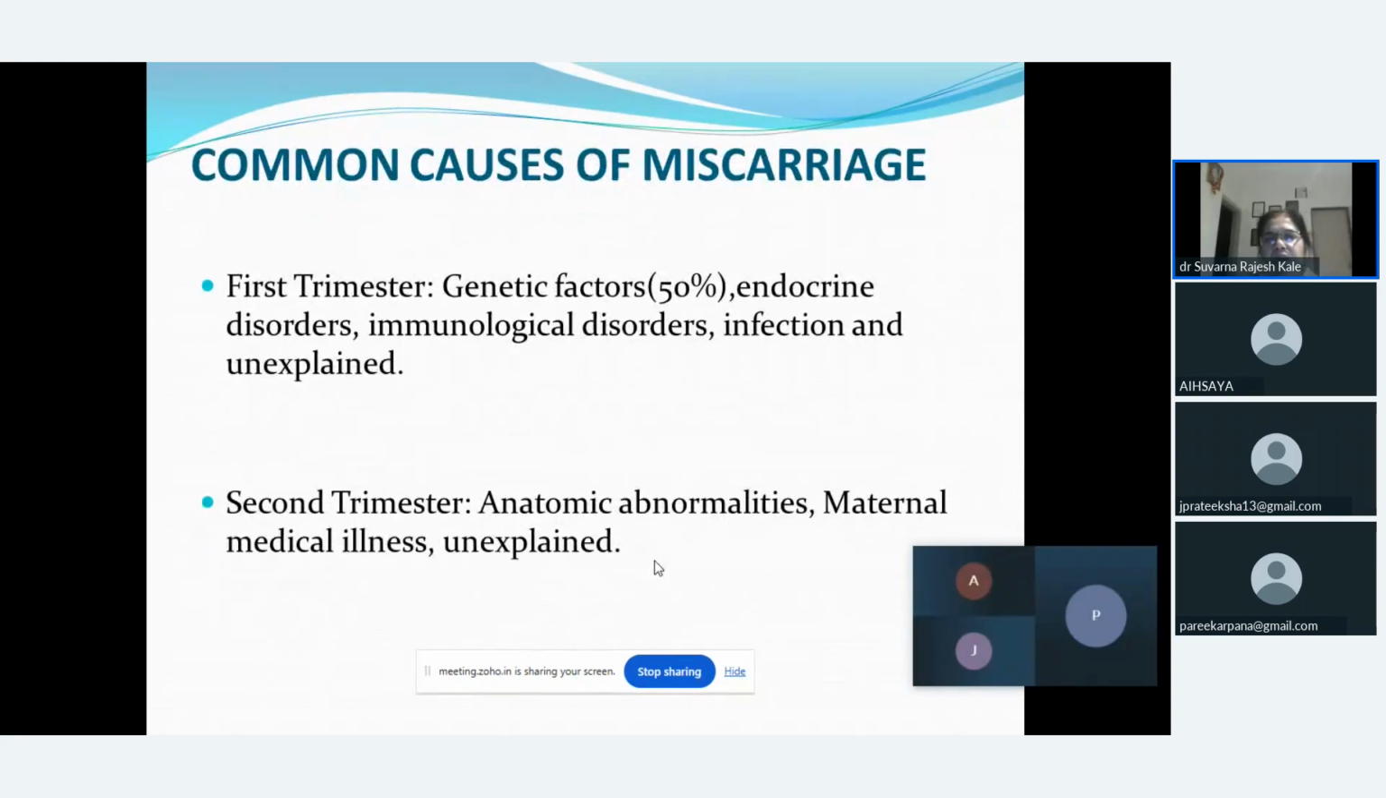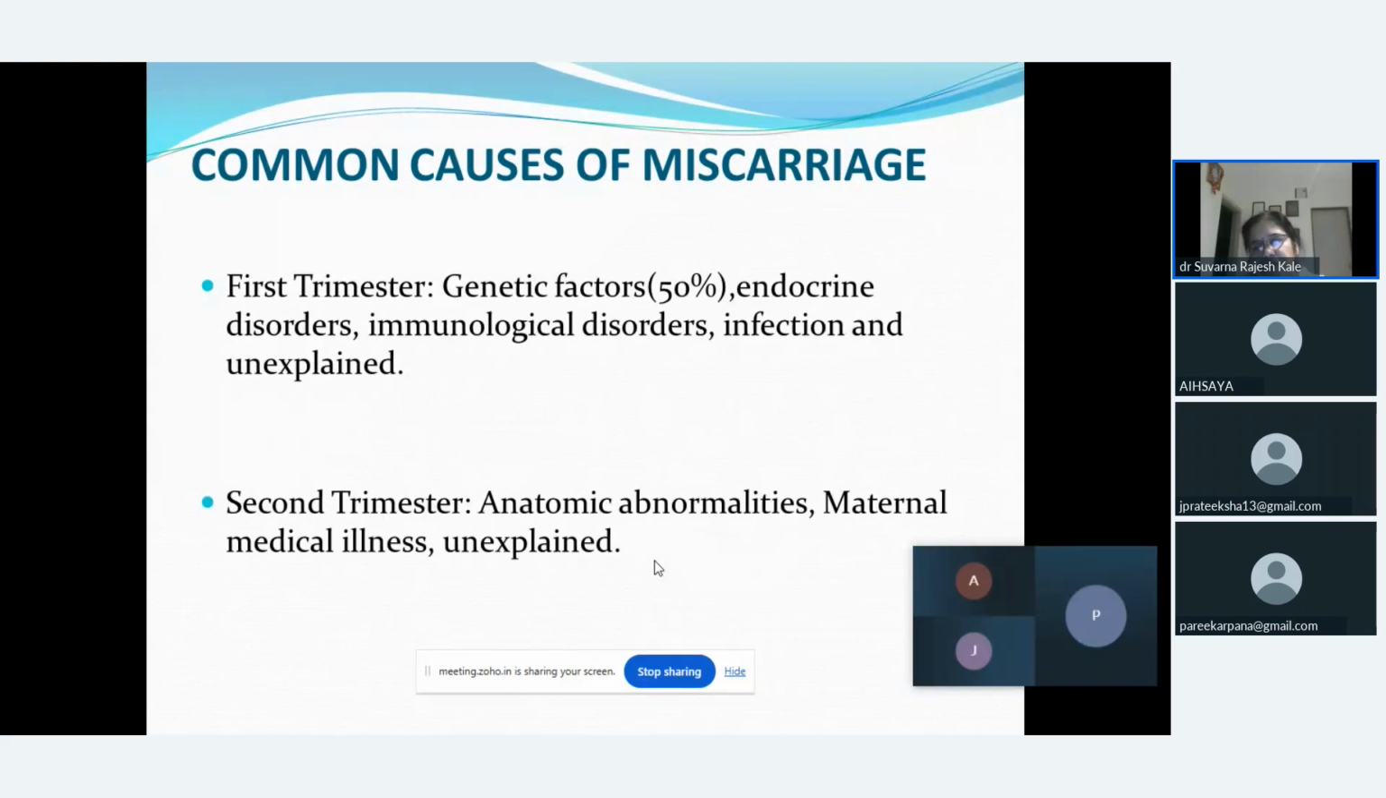Now, the common causes of miscarriage: in the first trimester, genetic factors are found in 50%. Next are endocrine disorders, immunological disorders, infection, and sometimes it is unexplained.